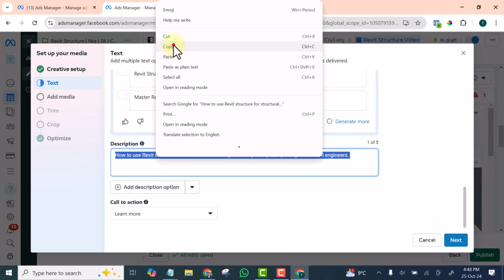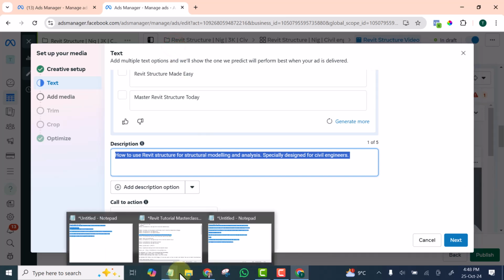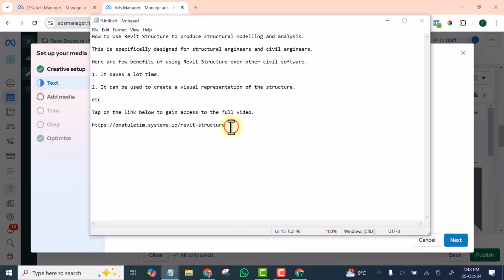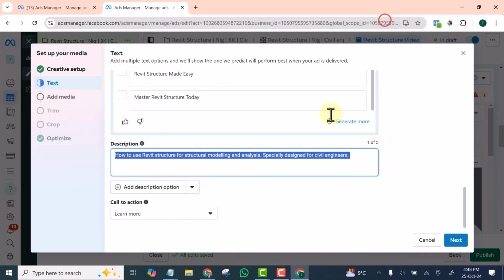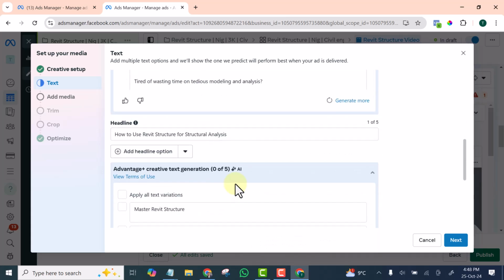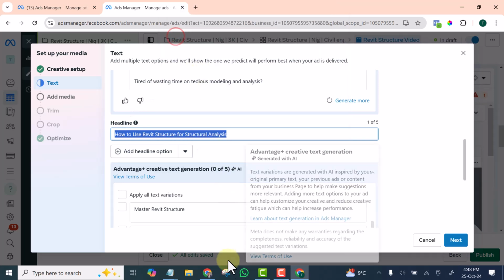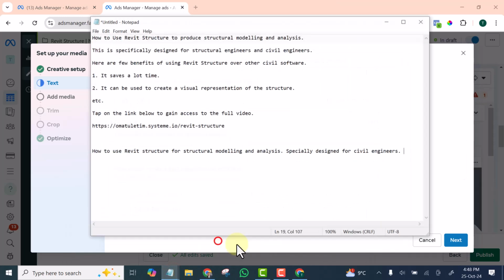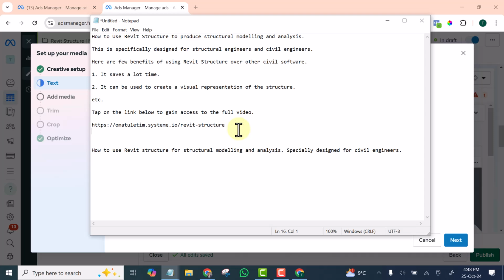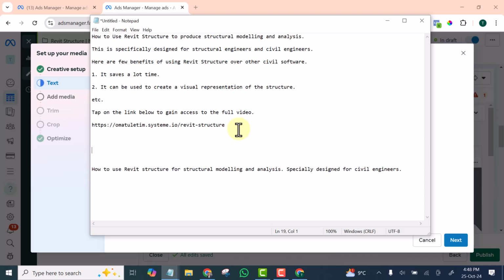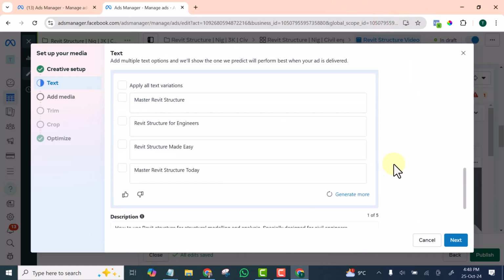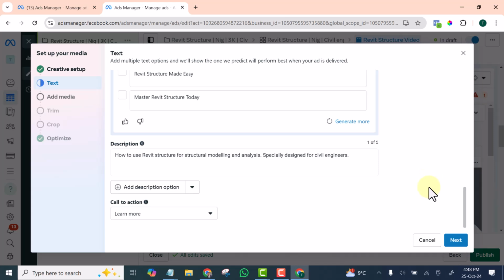Let me copy this and paste it somewhere in case, because sometimes this place will misbehave and all the things you have written before disappear. It has happened to me several times. I don't want that to repeat itself. So I'm going to copy and paste the headline and the description outside of Facebook. So if anything happens and they disappear, I'll go back and get them. Okay, so I'll click next now.